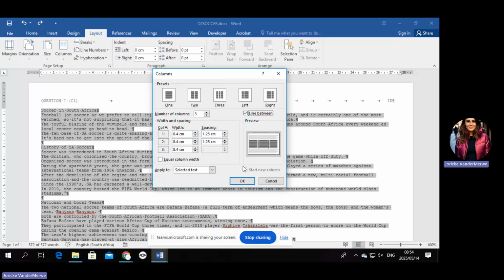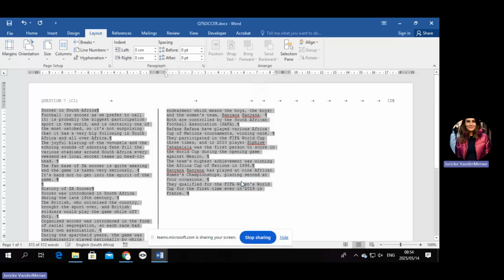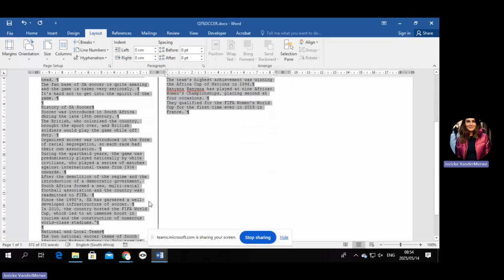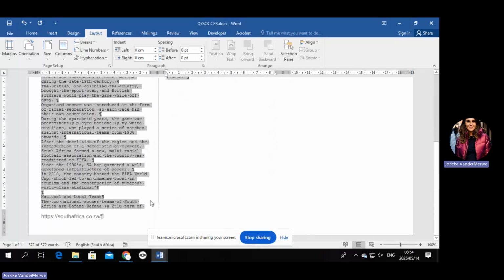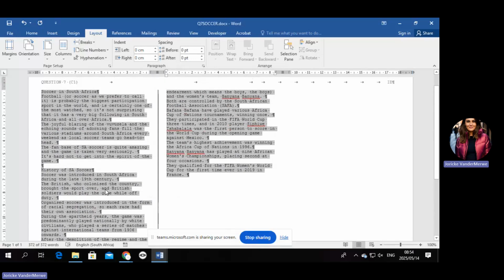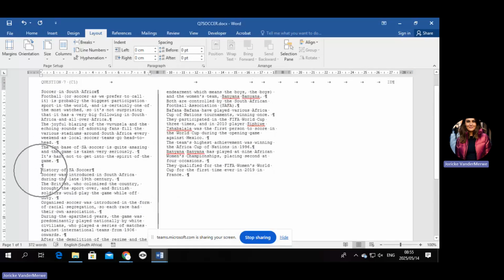Okay, then you're going to say there's a line in between and you're going to say okay. Now by now you should know it's going to give you 2 columns although you've asked for 3, and that's where the cutting tool comes in. It's scary. Mr. Muzikizi, what is the scary we're using here? A column break. So you can see there the history of SA Soccer must go into the next one.